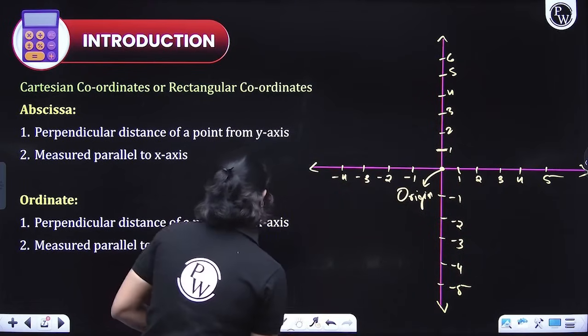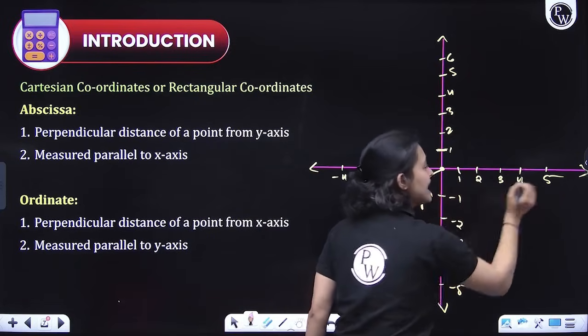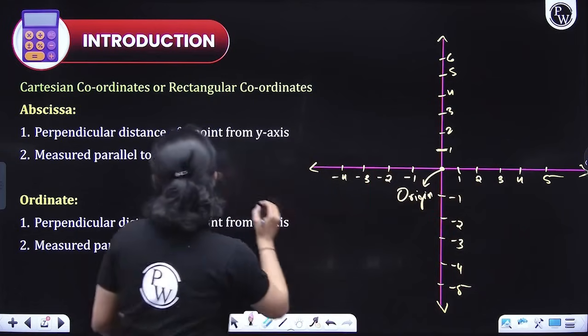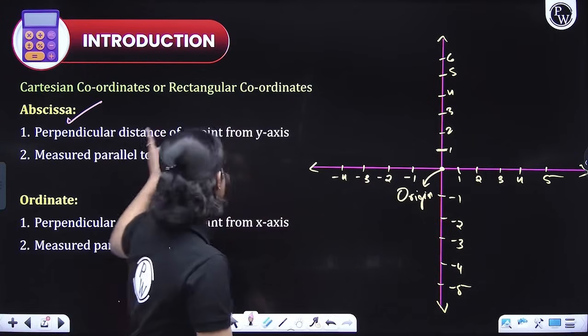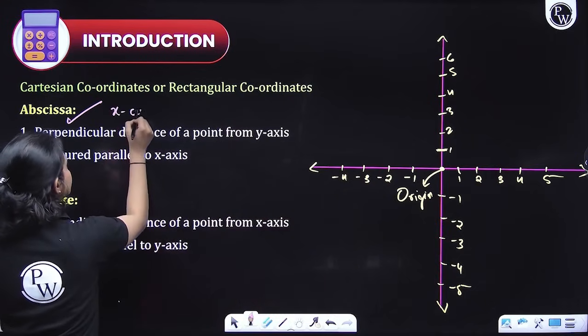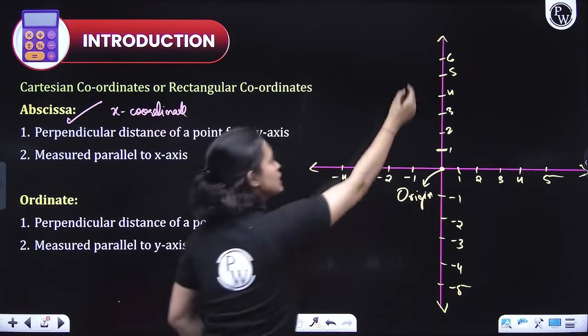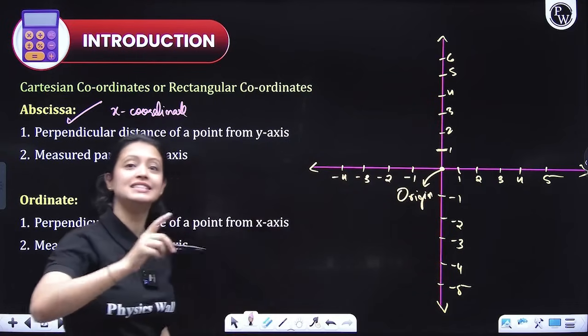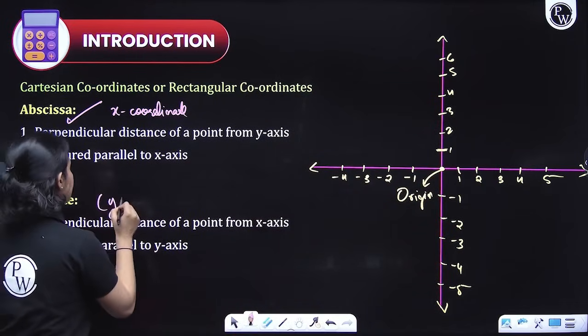Now, we say that all these points are the x coordinates, and x coordinates are also known as abscissa. Abscissa is the x coordinate. Remember, guys, x coordinate. And then we have all the points lying on the y-axis. These are your y coordinates, also known as ordinate.